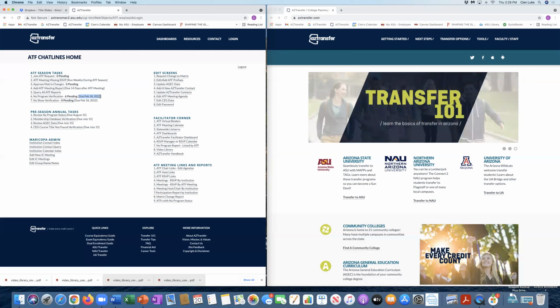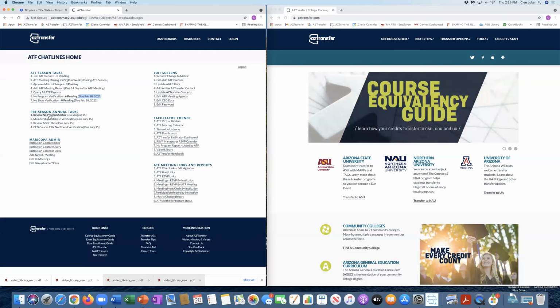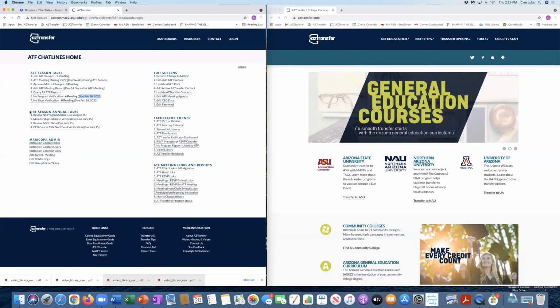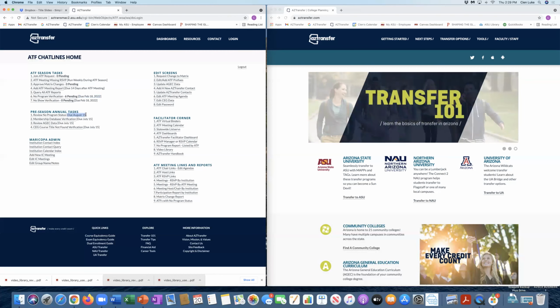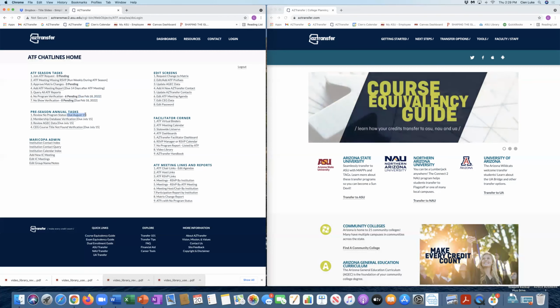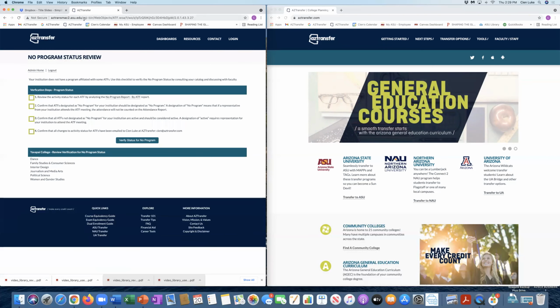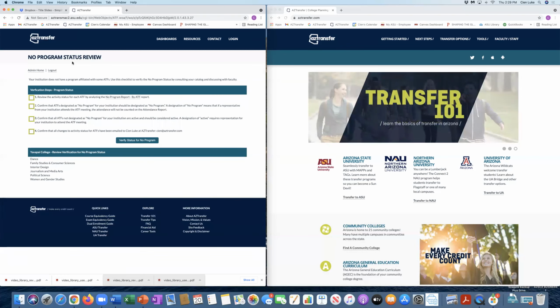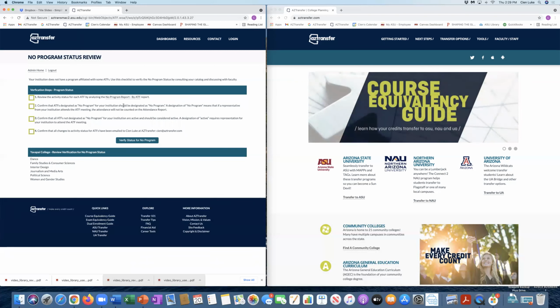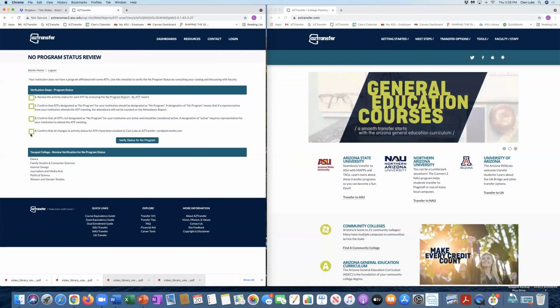And so to start the season, we ask you to go back through and review the disciplines that are considered no program. This falls under your preseason annual tasks. It is due every year by August 15th in order to ensure that we're starting out the season with correct data. So you will simply click review no program status, and this verification form comes up that we will ask you to click perform the tasks and click each of the boxes.